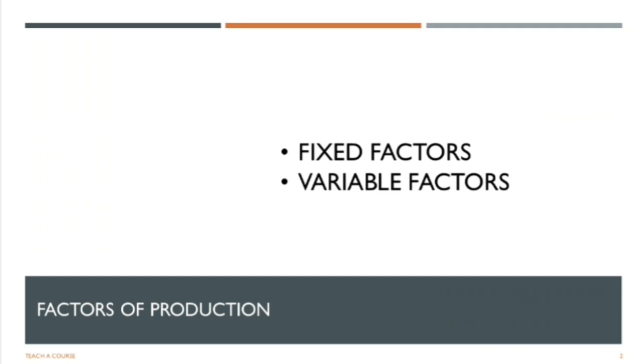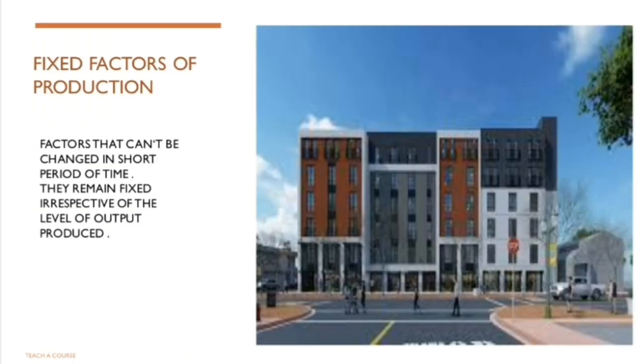What is production? Production is a process in which inputs are transformed into outputs. So, there are two types of inputs or factors of production which are used in the production process, and these are fixed factors and variable factors. What are fixed factors of production? These are those factors of production which cannot be changed in the short run.